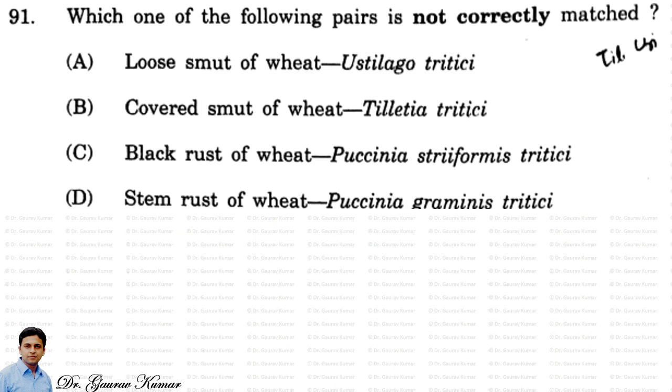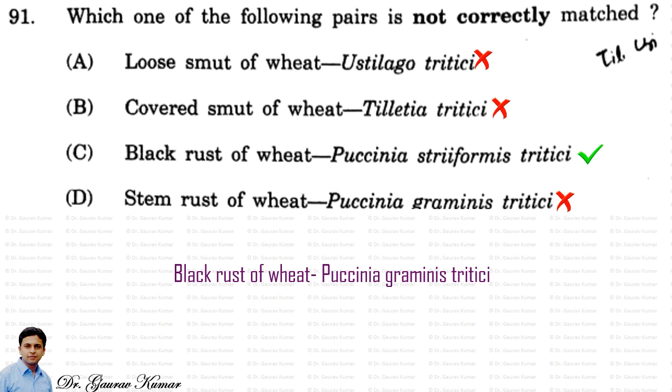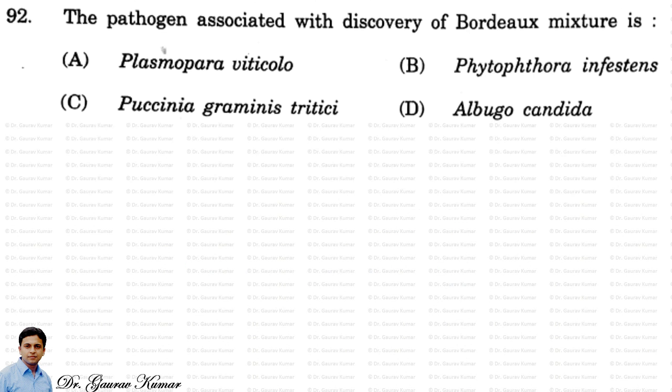Which one of the following pair is not correctly matched? So the answer option C, that is black rust of wheat, is not correctly matched because it is caused by Puccinia graminis triticale. Next question, the pathogen associated with discovery of Bordeaux mixture is.